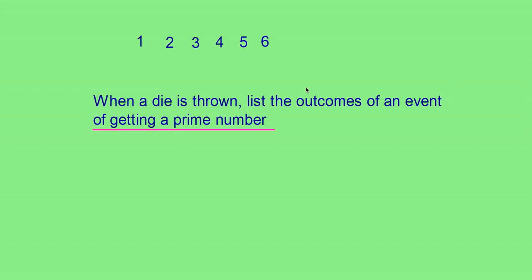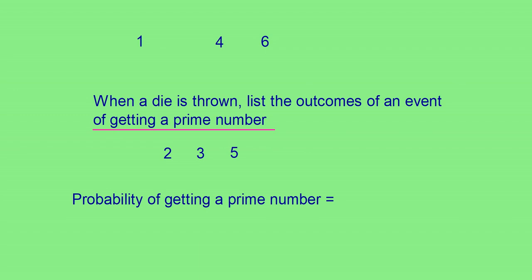Yes, 2 is prime, 3 is also a prime number and 5 is also a prime number. So the prime numbers are 2, 3 and 5. Now, what is the probability of getting a prime number? The number of outcomes that make the event is 3. The total outcomes is 6. So we can write it as 3 by 6, which is equal to 1 by 2.